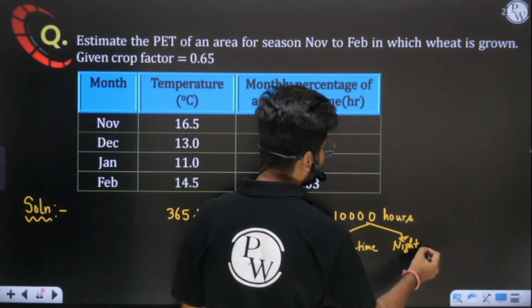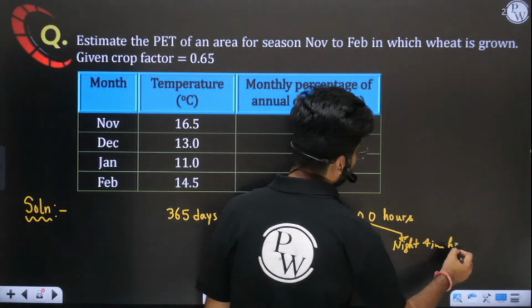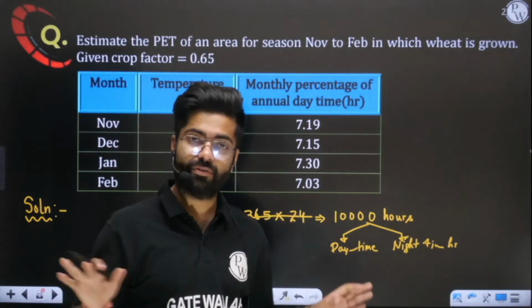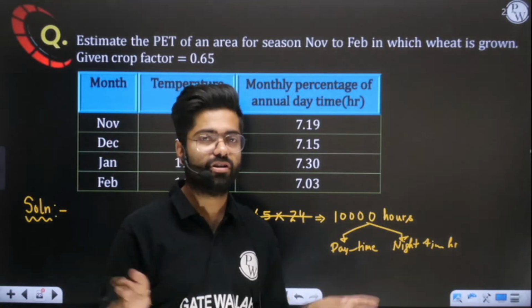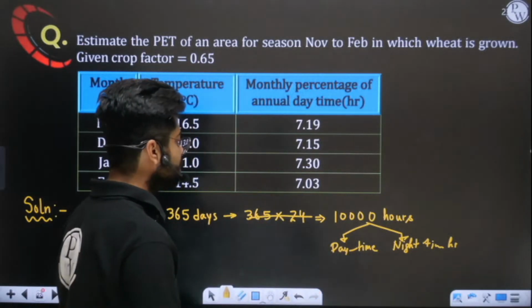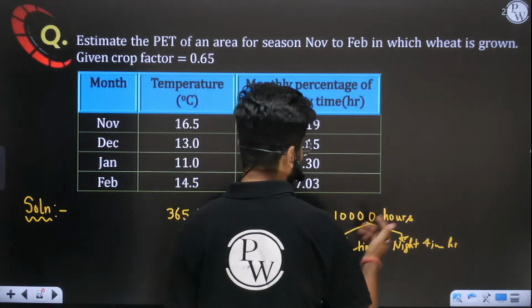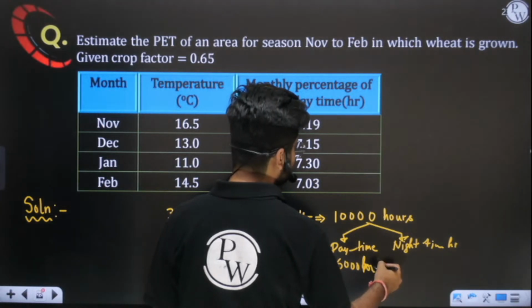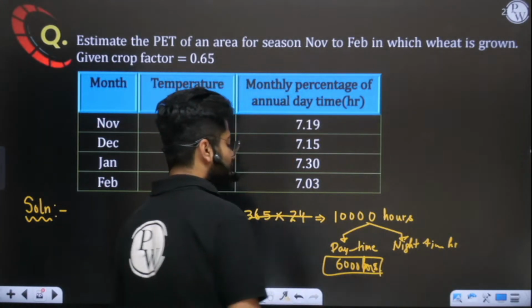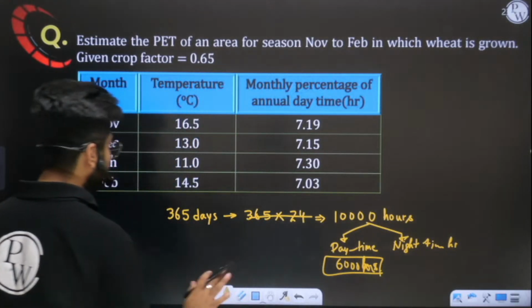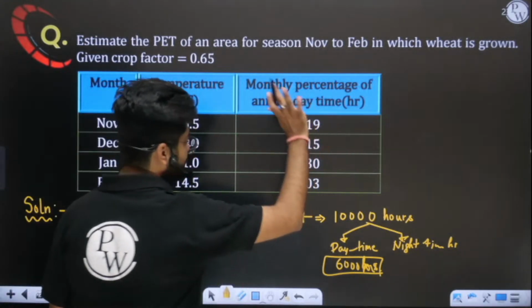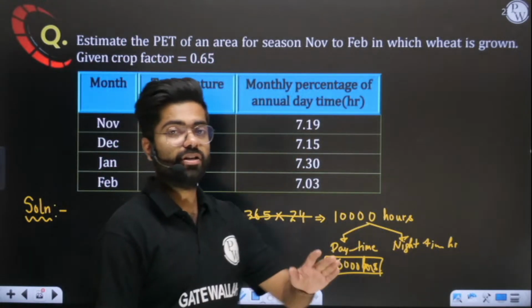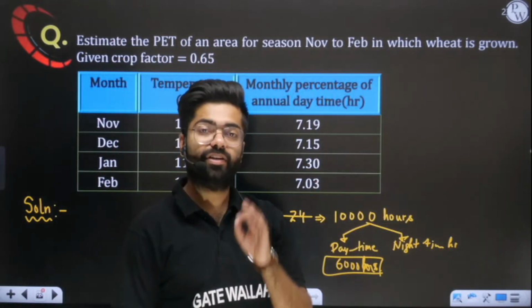Obviously we are not interested in nighttime hours. Why? Because sir, you have already told me that at night time no evapotranspiration will be there. Yes or no? Perfect, sir. So let us say out of this 10,000, 6,000 hours are daytime hours. We are only interested in 6,000. We are not taking all the hours of the entire year.